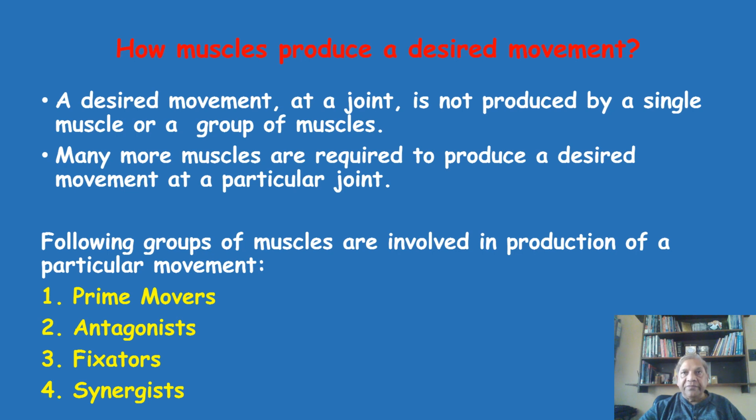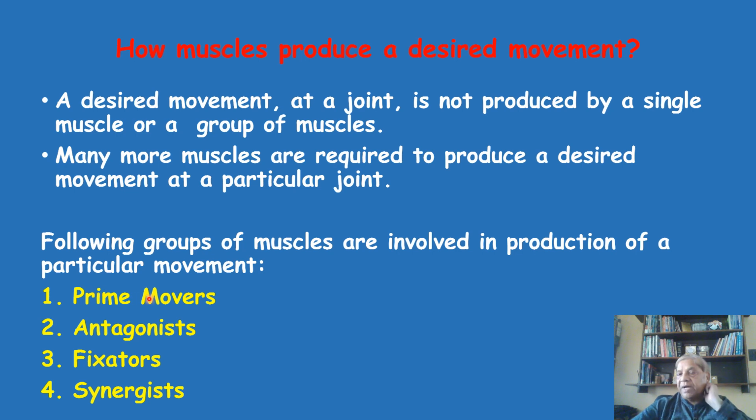So each and every movement at any specific joint is not produced by a single muscle, but by many muscles, and we will learn about this aspect. Now the following groups of muscles are involved in the production of a particular movement, not only one muscle or one group of muscles. See the pointer here. This is the first kind of muscle responsible for production of movement at a joint.